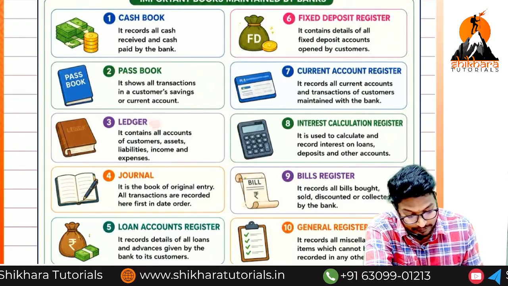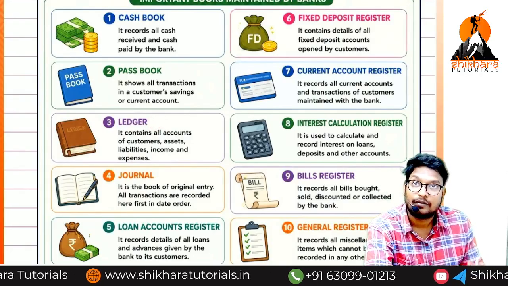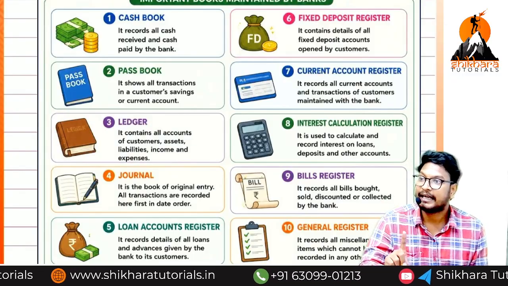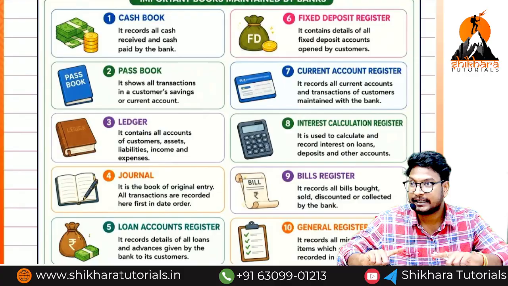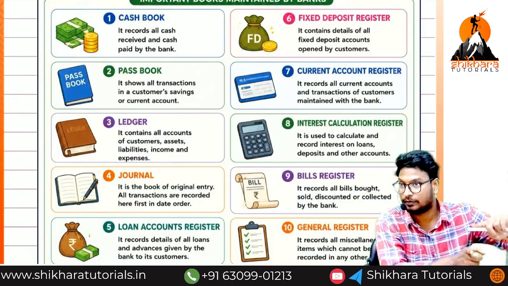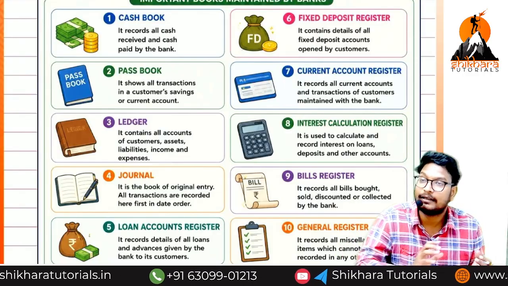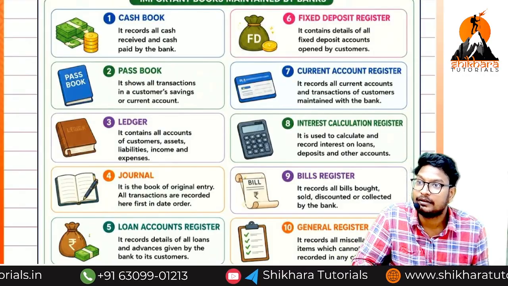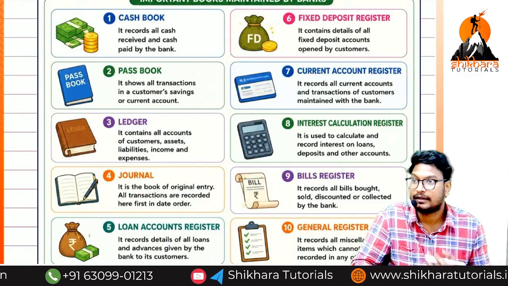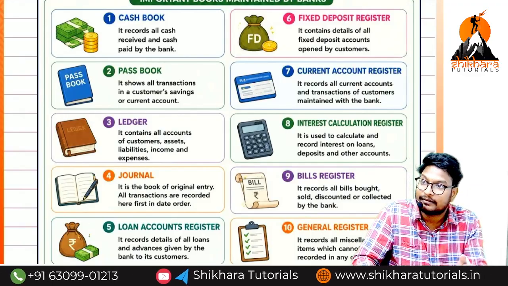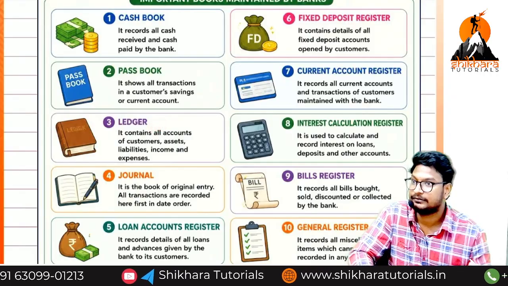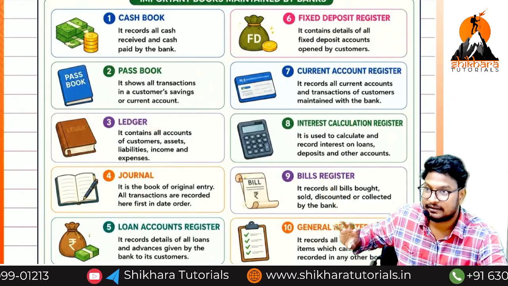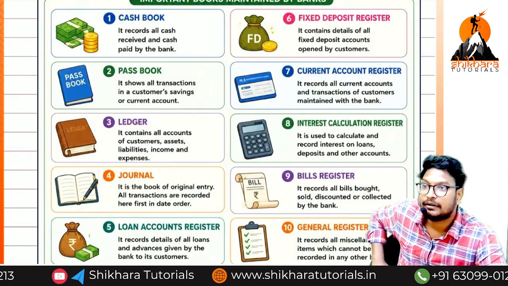Next, ledger. What is the meaning of ledger? One customer may have one savings account, one current account, they may take a loan, or they can have lockers. Do you know lockers? We can put our assets there. One customer's total details we can find in a ledger. First we will record the journal, and the journal is classified into ledgers.